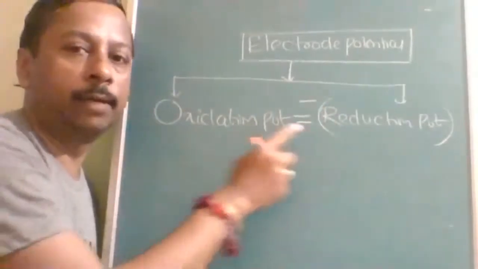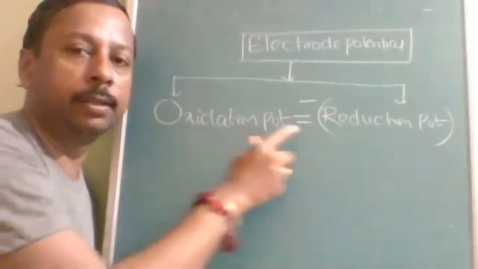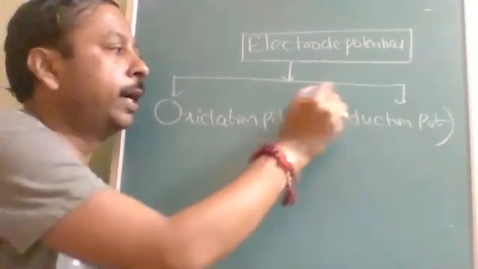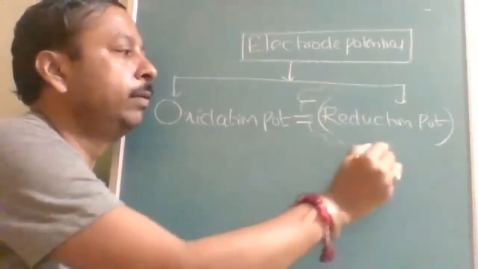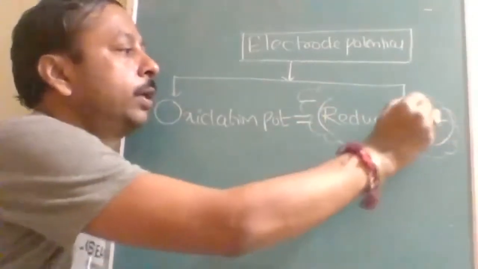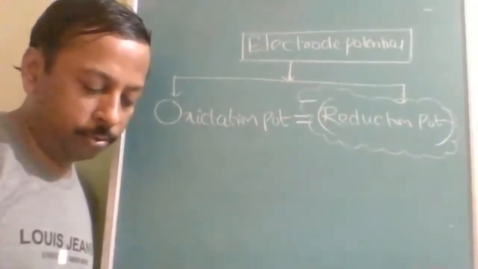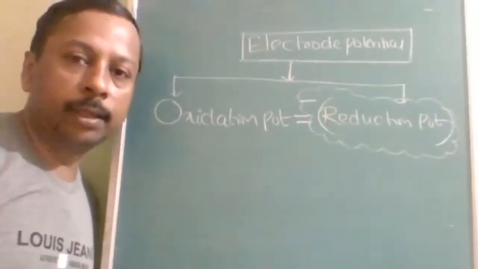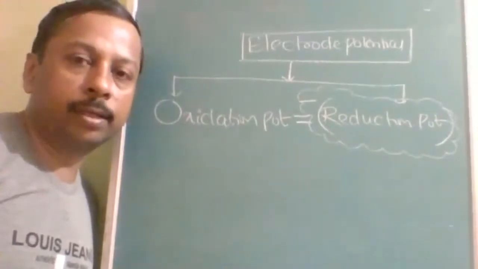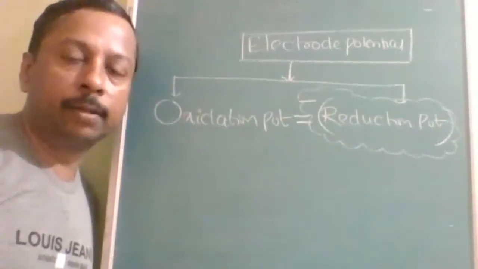If one is positive, the other is negative, and vice versa. But for standard purposes, we maintain all values as reduction potential only. The best notation used to compare is reduction potential.